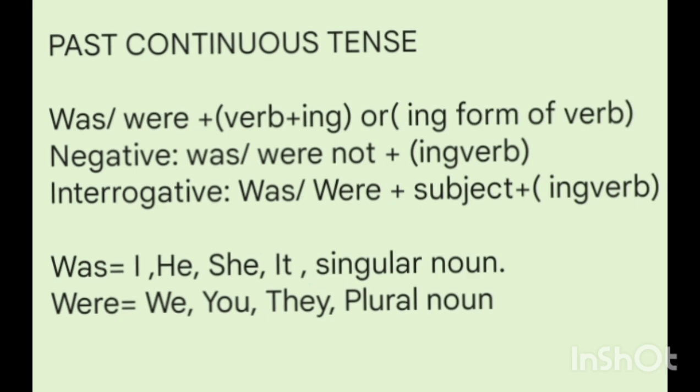The formula of past continuous tense is was or were plus verb plus ing, or we can also say ing form of the verb. Negative form will be was or were not plus ing form of the verb. Interrogative form will be was or were plus subject plus ing form of the verb. Was should be used with pronouns like I, he, she, it, and singular noun. Were should be used with we, you, they, and plural noun.